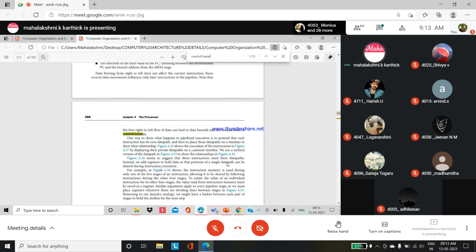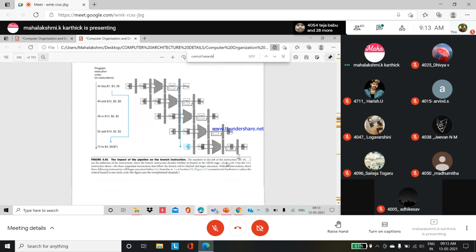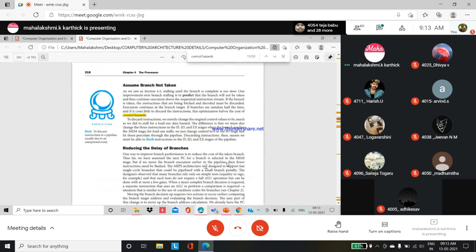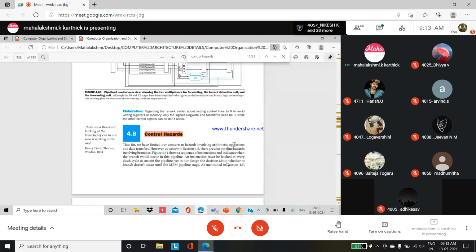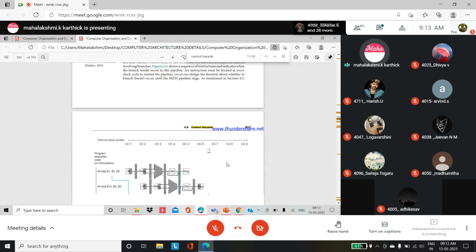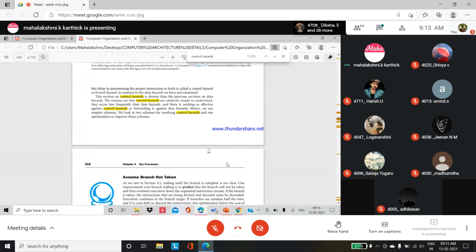Control hazards. See, most of the control hazards are due to branches. The delay in determining the proper instruction to fetch is called control hazards or branch hazards.